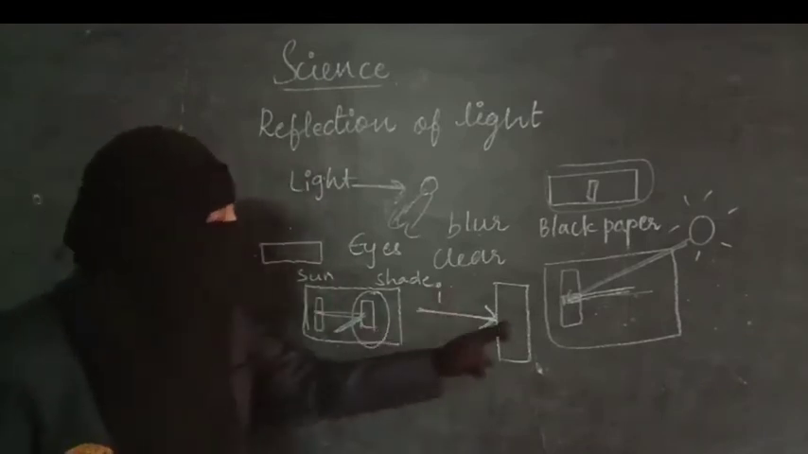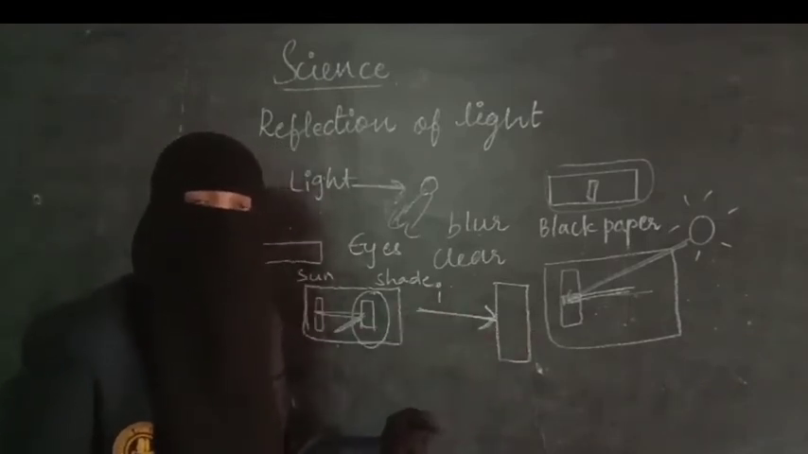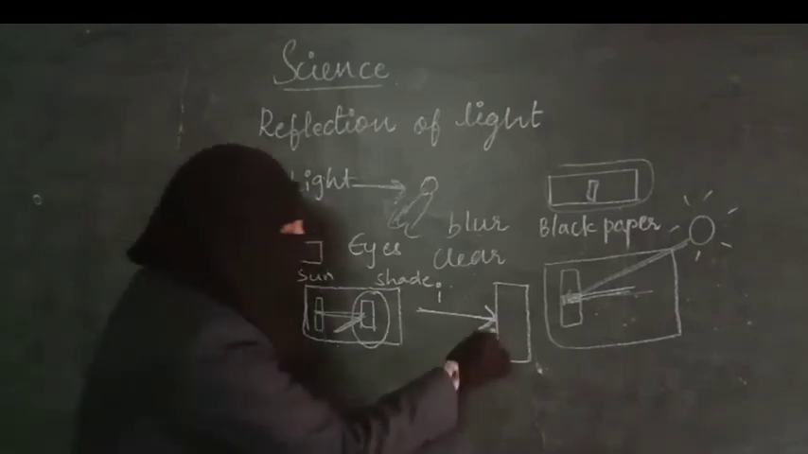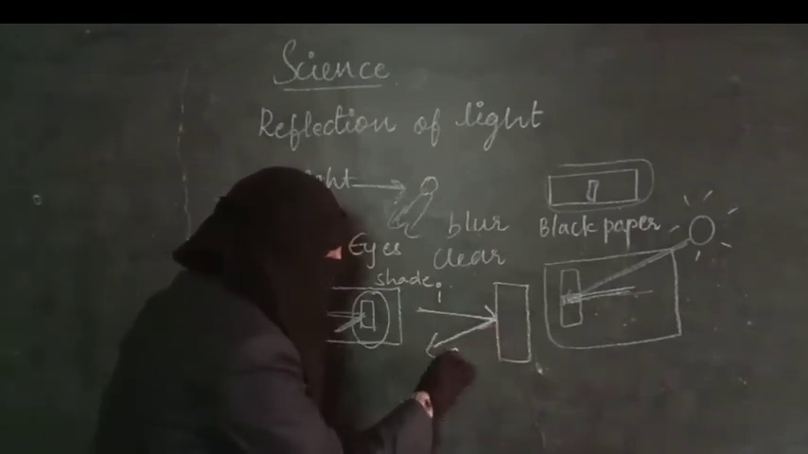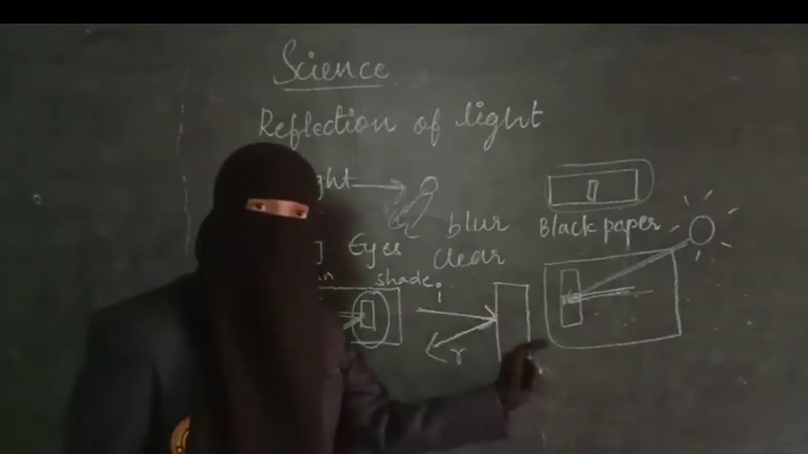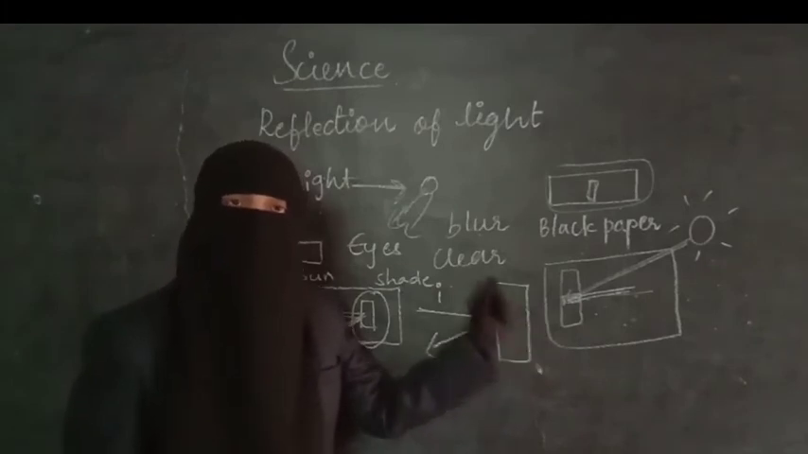The ray which is falling on the second mirror is called the incident ray. From here, one more ray comes out from the second mirror itself. This is called the reflected ray. So the incident ray is the ray which is falling on the mirror, and from there